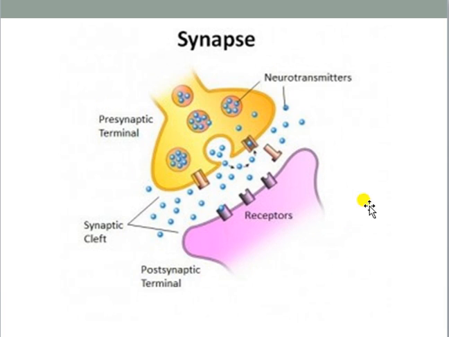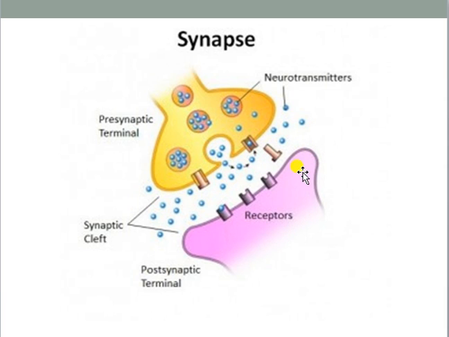But I think the synapse structure: presynaptic knob, postsynaptic knob. Within the presynaptic knob there are some vesicles or sac-like structures within which the neurotransmitters are present, and in between these two synaptic terminals there is a space that is known as the synaptic cleft, where the blue color globular structures are present in a scattered manner, and those are commonly known as neurotransmitters.